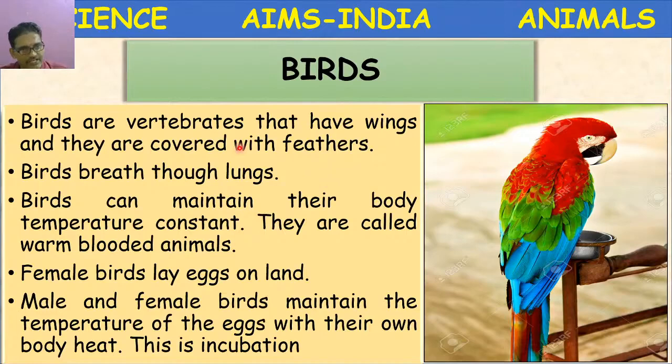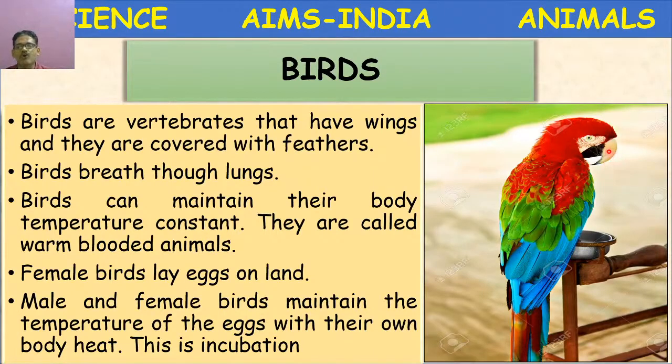Birds are vertebrate animals. They have wings covered with feathers. See here, a beautiful bird is given here. Parrot possessing different colored feathers are present here. And they possess a beak.